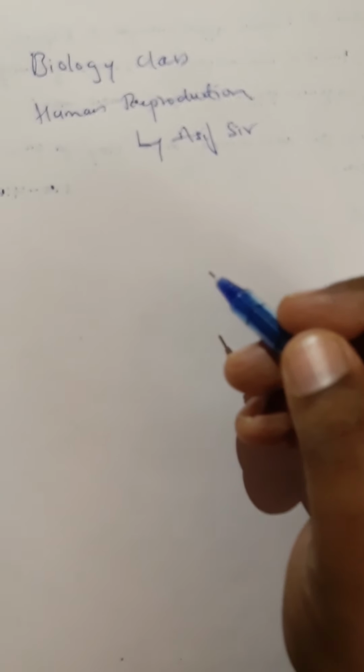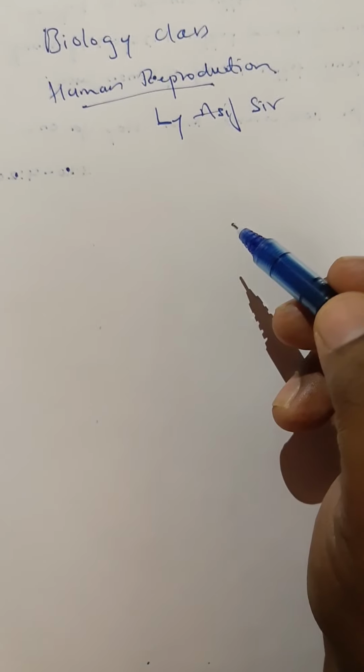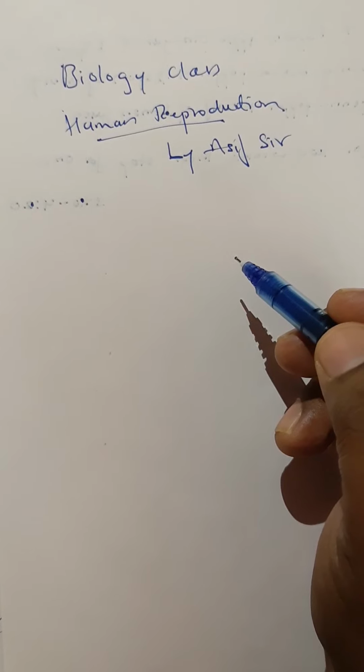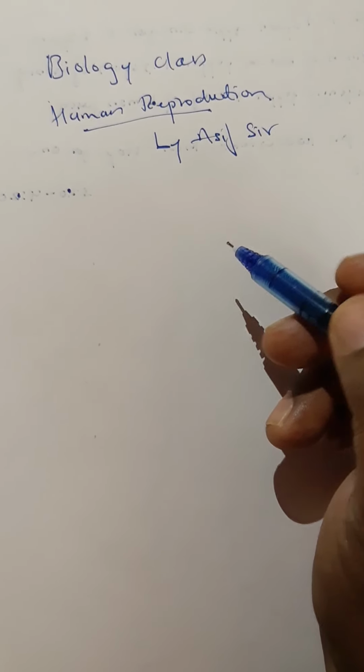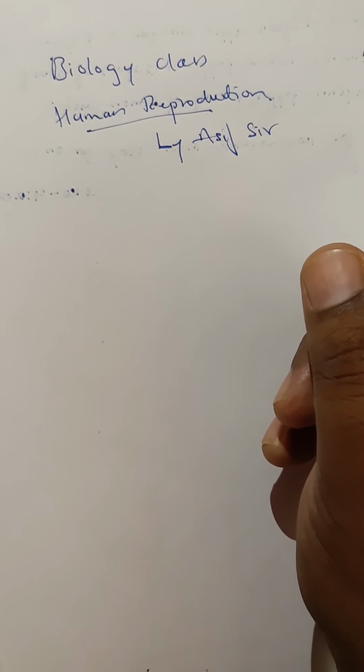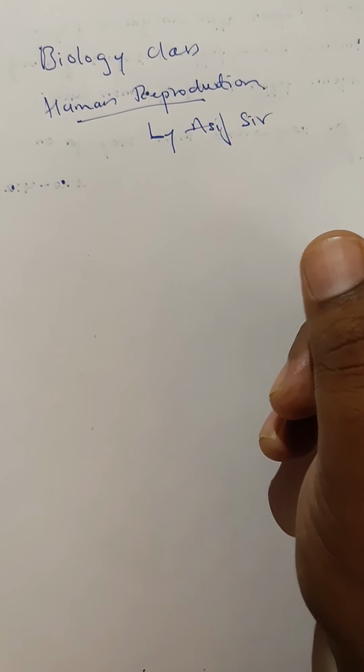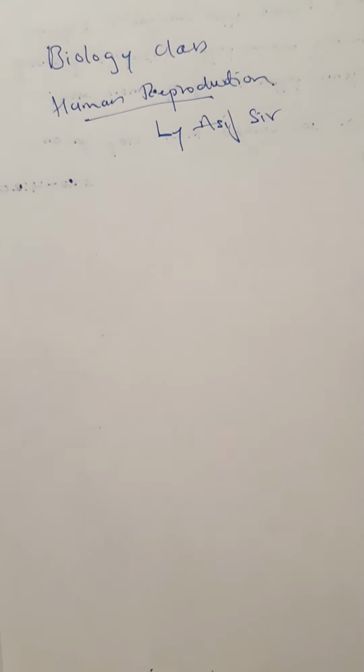Today we shall continue our chapter which was started in previous days, that is human reproduction. Students, we have discussed the male reproductive system and the female reproductive system.